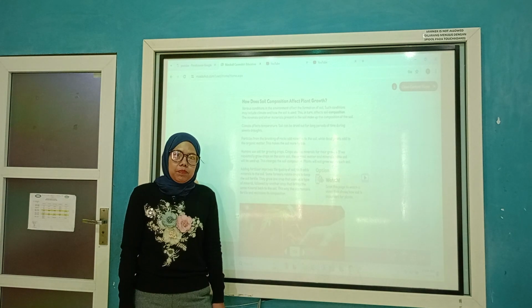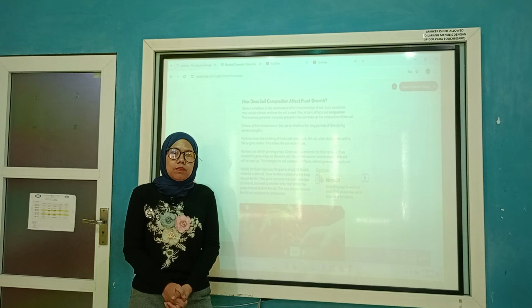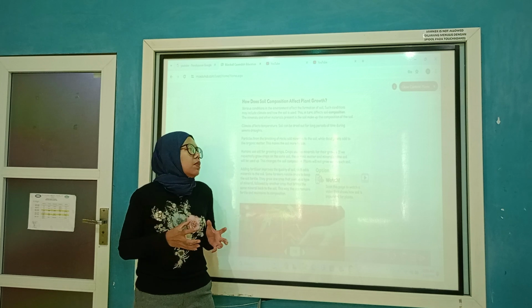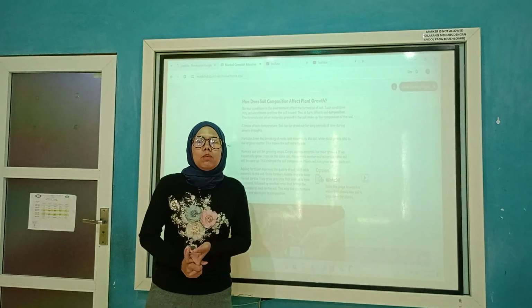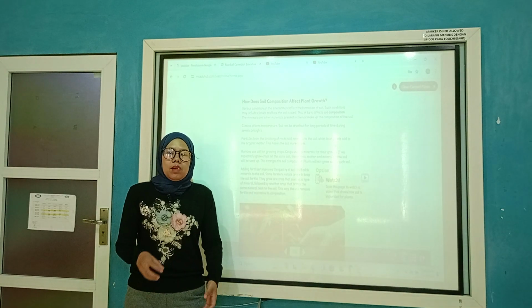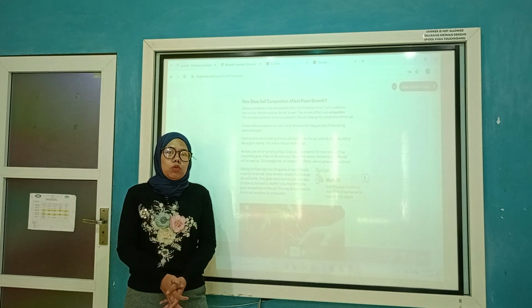This is called the components of the soil. This explanation is not only from this one, because this one only mentions the soil. So after that we will mention that soil is one of the elements that make the plant grow well. Why? And then you explain. Okay, because the soil is the media, the place that plants need to grow.